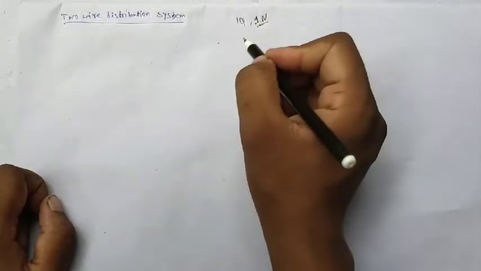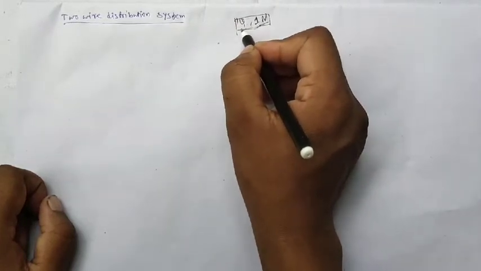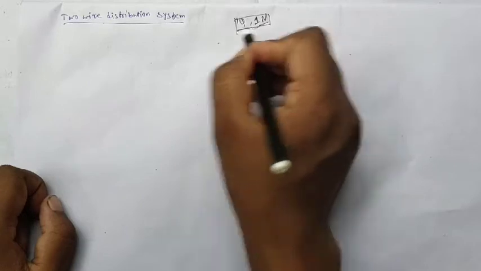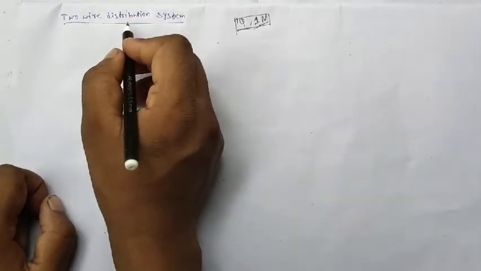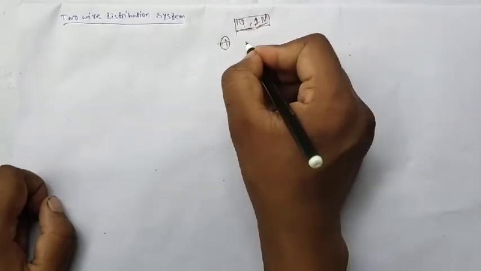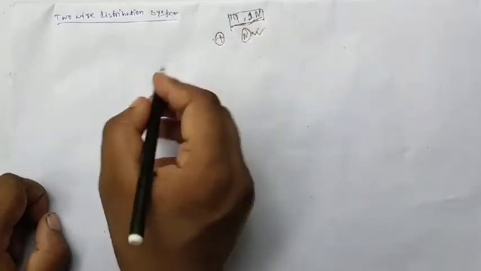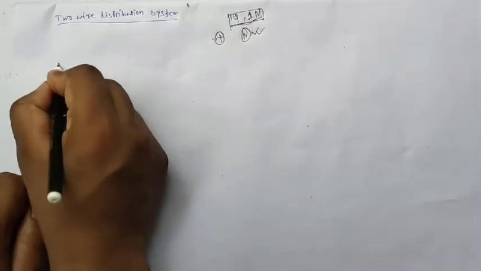In a two-wire distribution system, we have one phase or positive wire and one neutral.